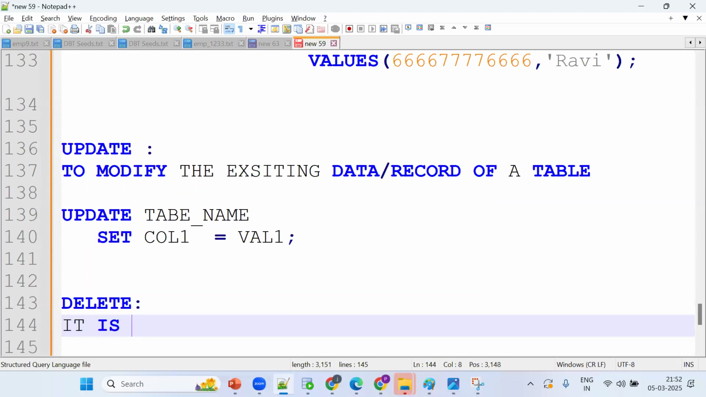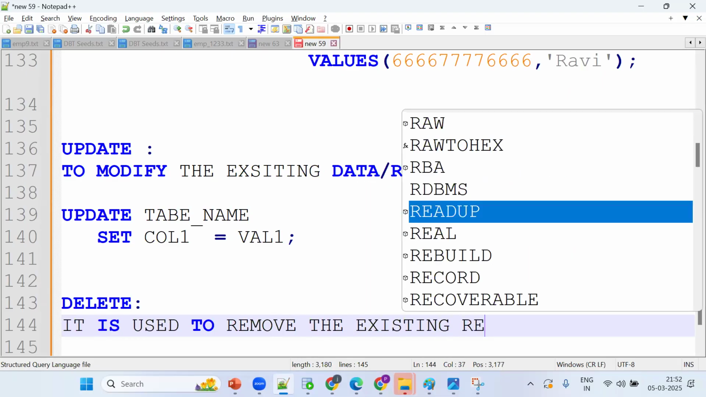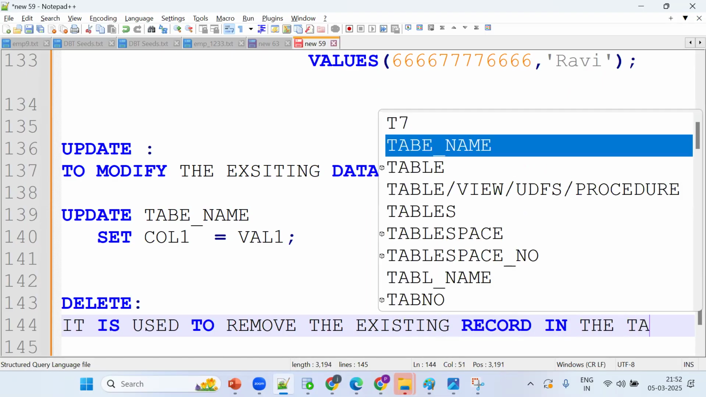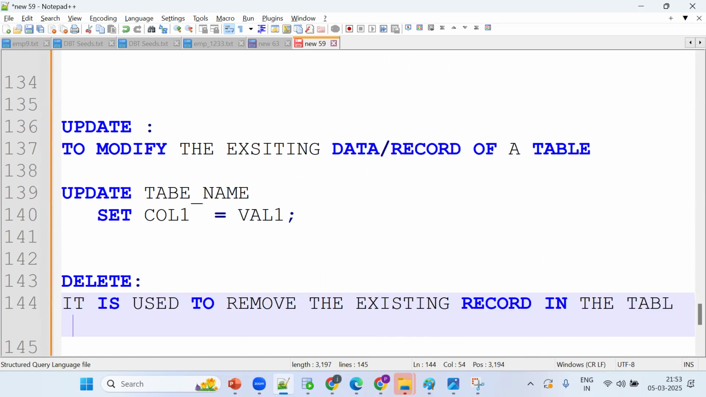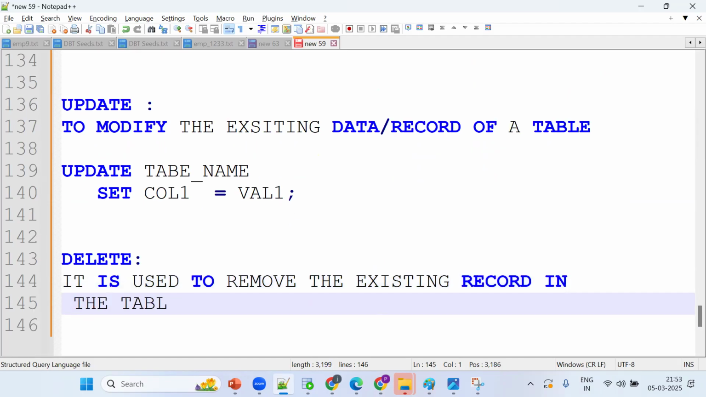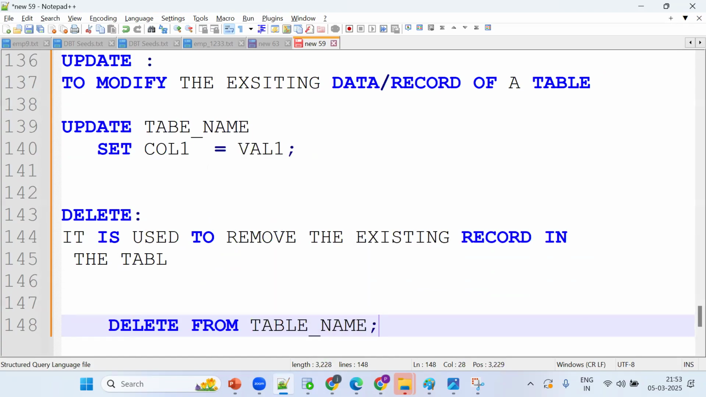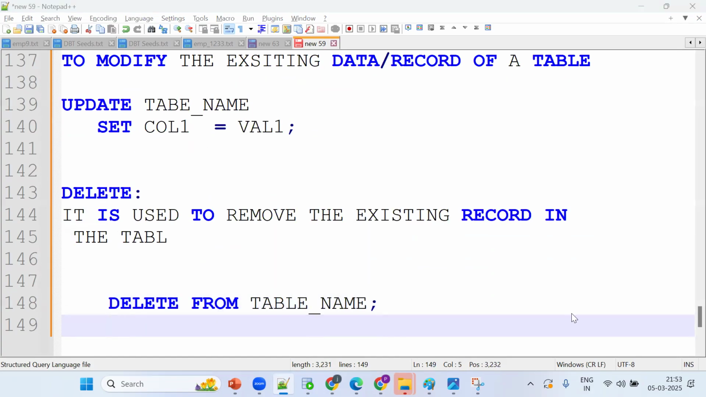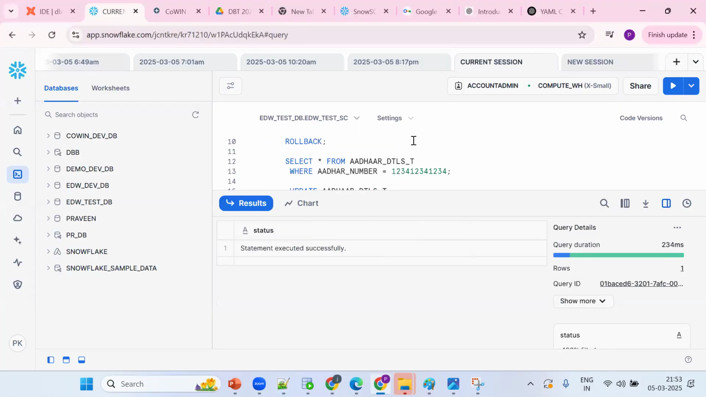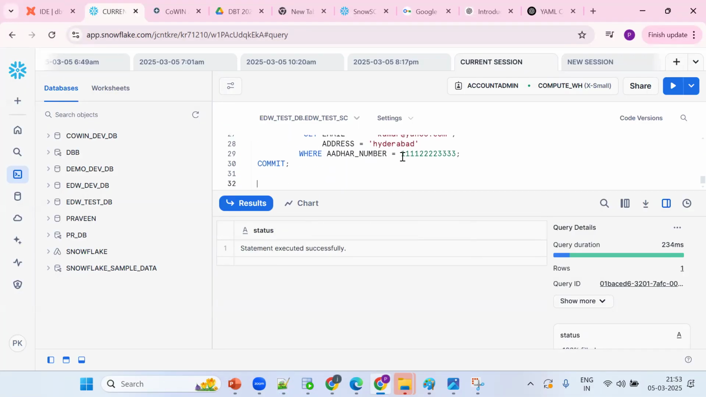It is used to remove an existing record in the table. So the record should be there. Remember, if I want to perform update or delete, the record should be available. What is the syntax? Delete from table name. So what is the table name? We are in the current session, so delete from our table.